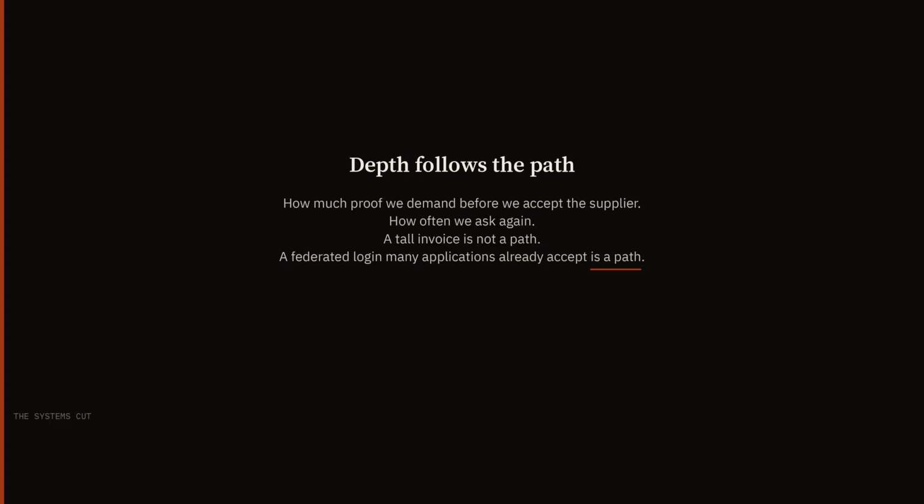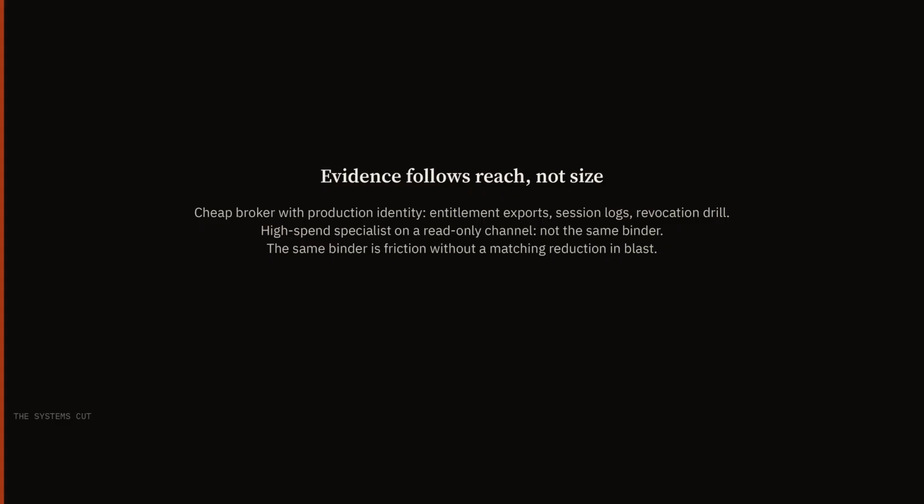Assessment depth is how much proof we demand before we accept the supplier, and how often we ask again. Depth should follow the path a compromise would take. A tall invoice is not a path. A federated login that many applications already accept is a path. That is the rank the queue should have used. Evidence depth has to follow reach, not supplier size. A cheap broker with production identity still warrants entitlement exports, session logs, and a revocation drill, because a compromise would already have a path through many applications. A high-spend specialist with a narrow read-only channel may not produce the same artifacts, and should not be forced into the same binder. Demanding the same binder creates friction without a matching reduction in blast.